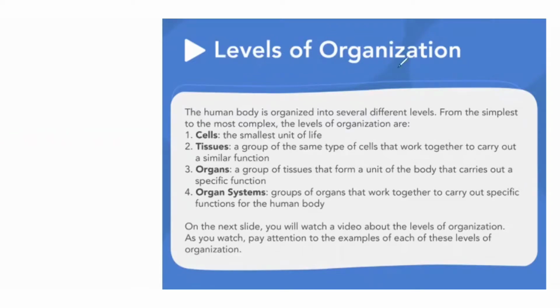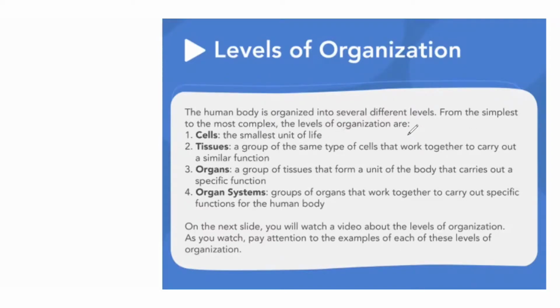So today we are going to learn about the muscular system: what the muscular system is, what the human body is, and what the different levels in our body are. So let's start. First, we are going to start from the levels of organization. The human body is organized into several different levels, from the simplest to the most complex.